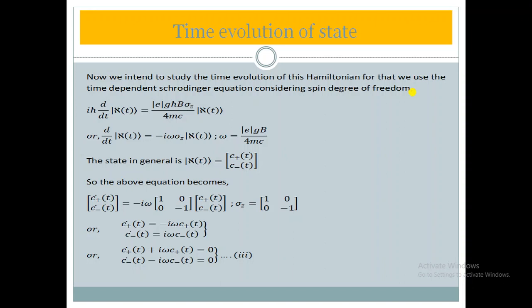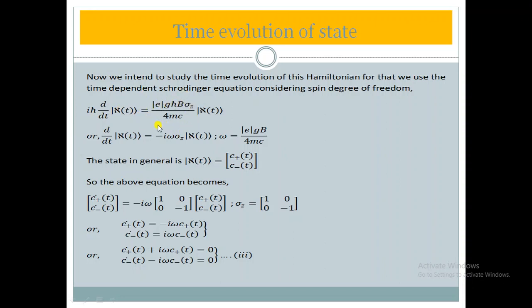So we have done that here. What is the time dependent Schrodinger equation? i h cut del psi by del t equal to H psi, but we are considering spin degree of freedom, so this would be like i h cut del by del t xi(t) equal to this.